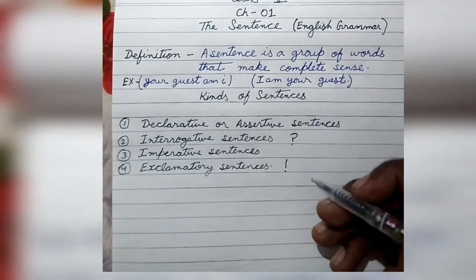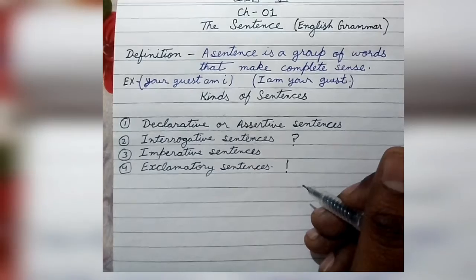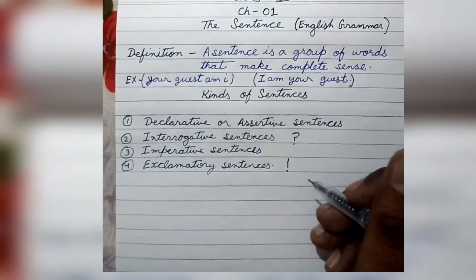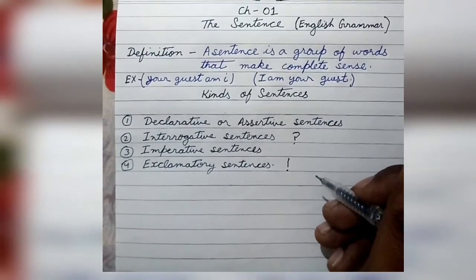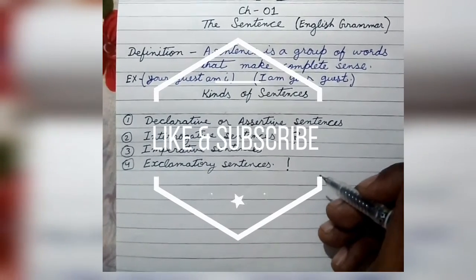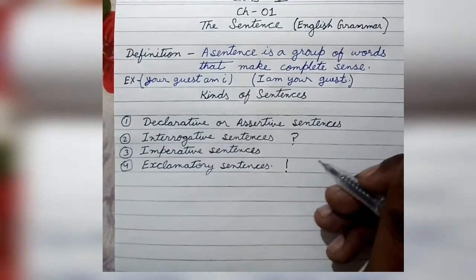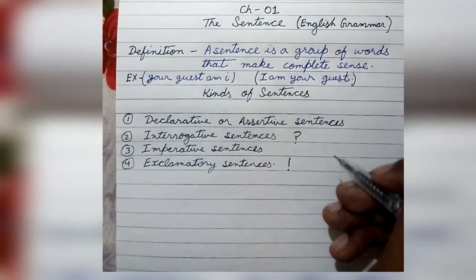The second thing you have to remember: sometimes the subject of a sentence can be hidden, but the verb must be visible and present in the sentence. For example, "Do it." In this sentence, the subject "you" is hidden, but the verb "do" is visible.